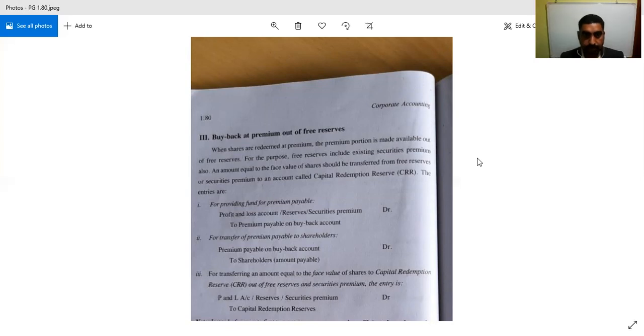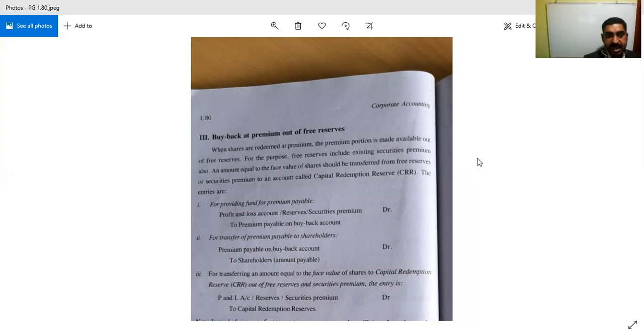Then an amount equal to the face value of the shares should be transferred from free reserves or the securities premium to an account called capital redemption reserve. So an amount equal to the face value of the shares from where? From the free reserves or securities premium. Either from the securities premium or the free reserves, it can be transferred to capital redemption reserve.